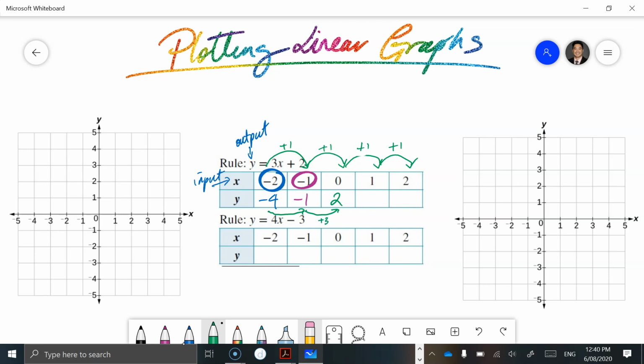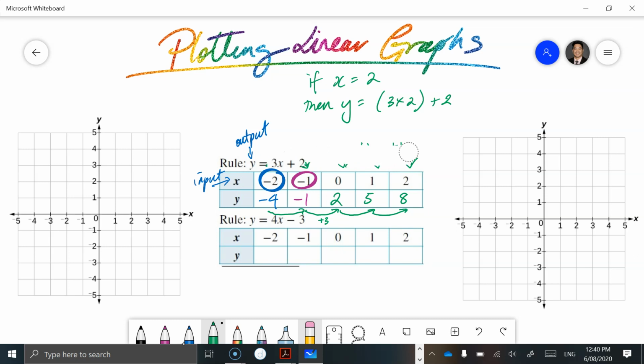So going from -4 to -1 and going from -1 to 2, we're actually adding 3 every single time. So if we go and follow that pattern, then 2 plus 3 should be 5. And then we follow the pattern again, then 5 plus 3 should be 8. And we can test that. If x is equal to 2, then y is equal to 3 times 2 plus 2. Okay, so we're just substituting the value for x into the rule. And we can see that 3 times 2 is 6, plus 2 is equal to 8.